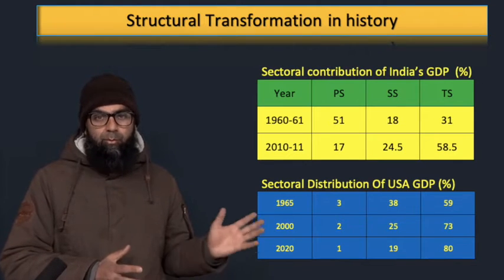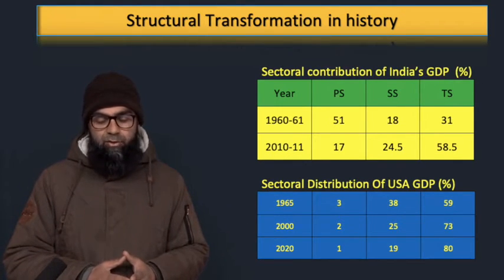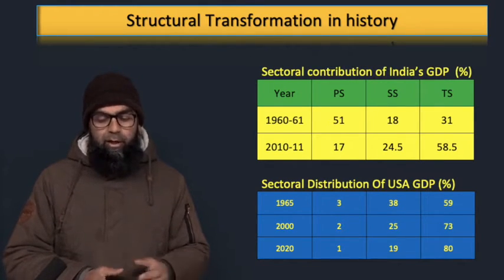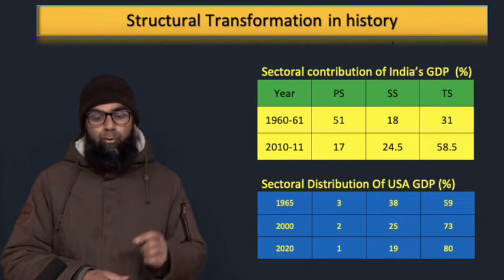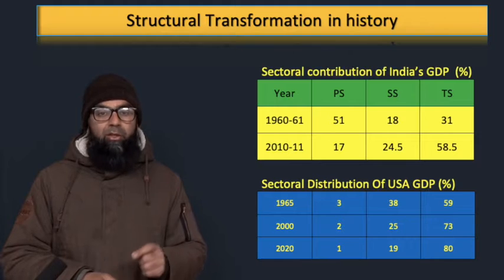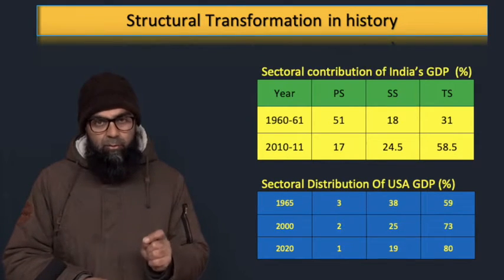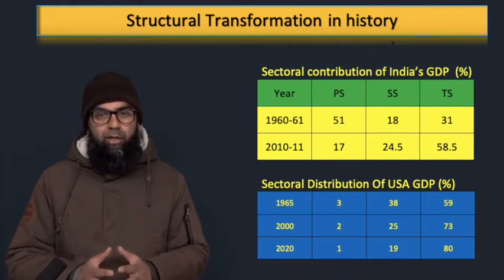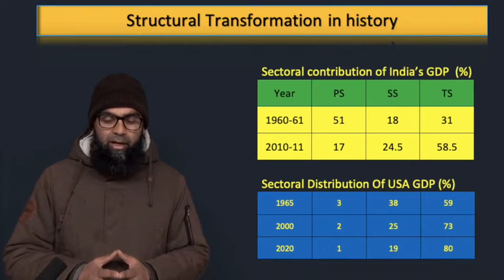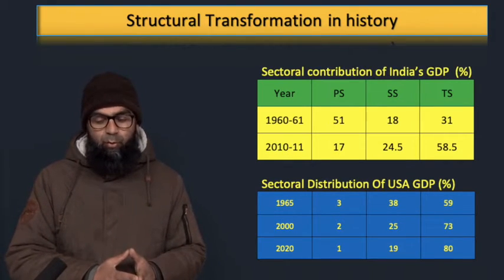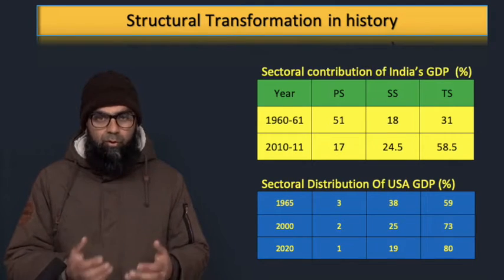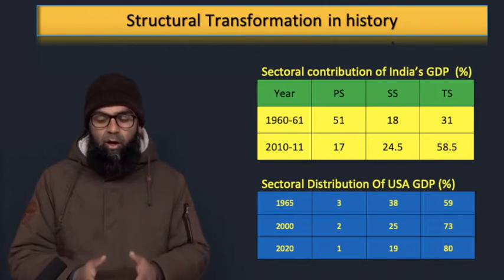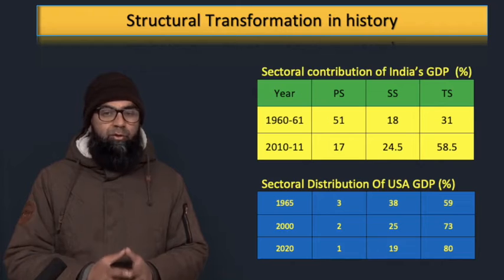So this is the sectoral contribution to GDP by different sectors, and we can see primary, secondary, and tertiary sectors, how much they are contributing. In 1960-61, the primary sector contributed 51% of the GDP. But in 2010-11, it is only producing 17% of the GDP. So you can see the relative importance of the primary sector is reducing significantly. Now the secondary sector was 18% in 1960-61, now it is 24.5%, so there is an increase in that. But the tertiary sector was 31% in 1960-61, and now it is 58.5% in 2010-11.